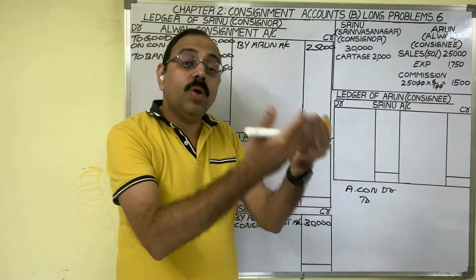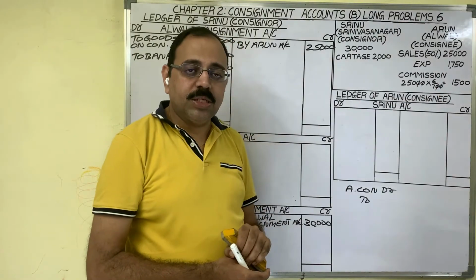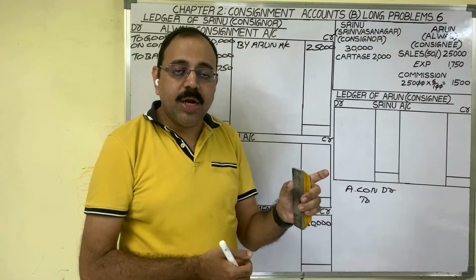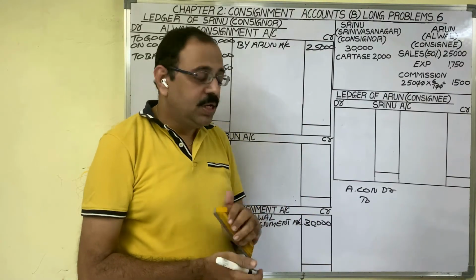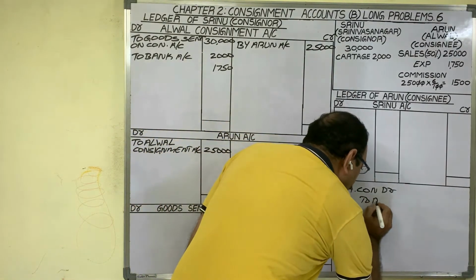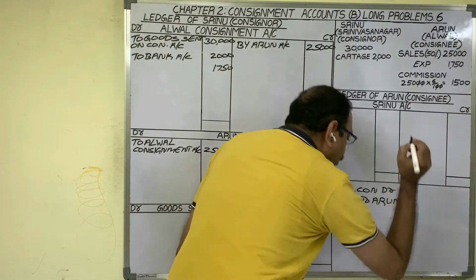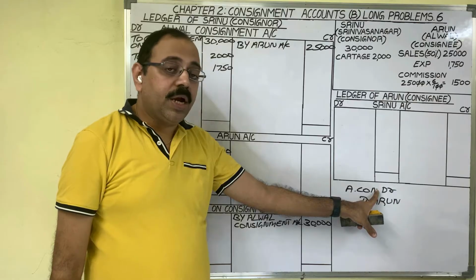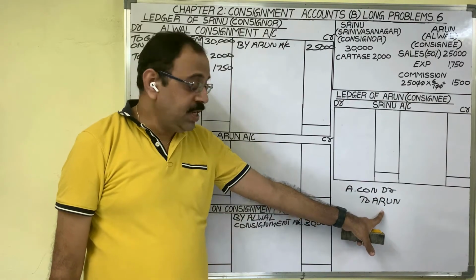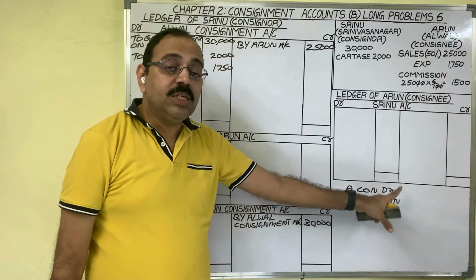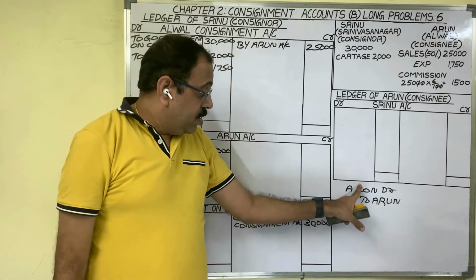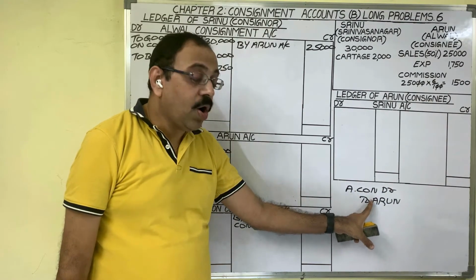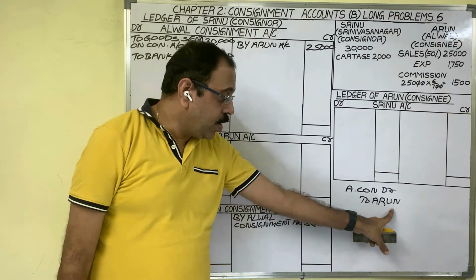So finally, we have to bear that expenditure. It means we are liable to the consignee for 1750 rupees. Consignee is becoming a creditor to us. Creditor is a liability. Liability shows a credit balance. Therefore, we should credit Arun account. For the consignee's expenditure, the entry is consignment account debtor to Arun account. Narration: the entry for expenses incurred by consignee. Consignment account is debited, therefore in consignment account we should post this entry on the debit side. What to write? To Arun account.